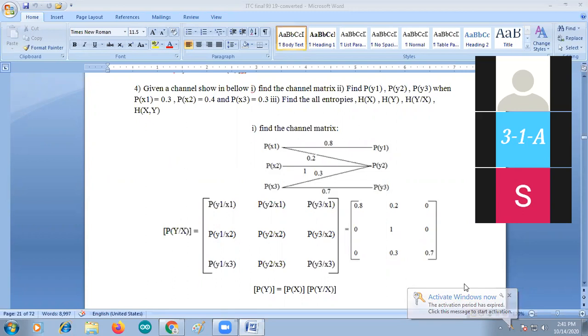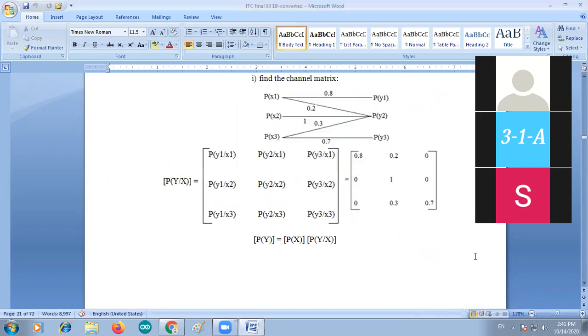Then here, the channel matrix. The matrix P of y by x is as follows. The elements are P of y1 by x1, first element; P of y2 by x1, second element; P of y3 by x1, third element.